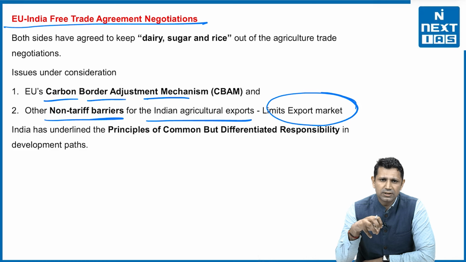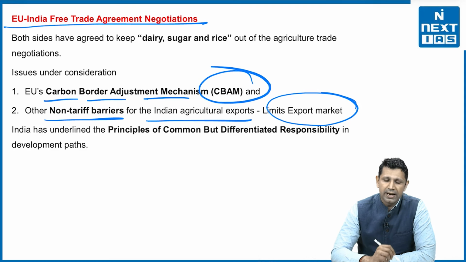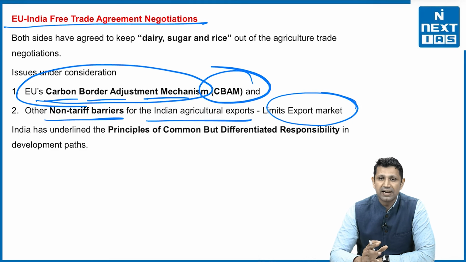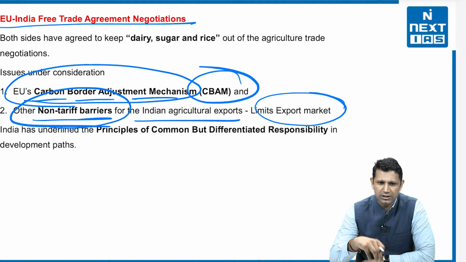So India has two concerns. One concern is CBAM, the Carbon Border Adjustment Mechanism of the European Union, and the second one is the non-tariff barriers that are being put on Indian agriculture.